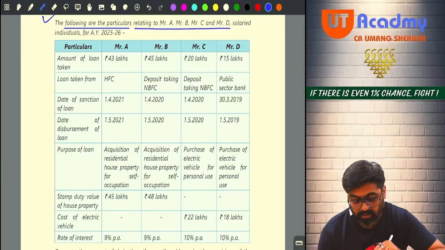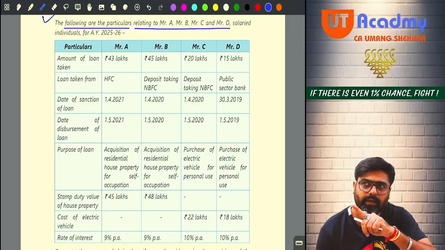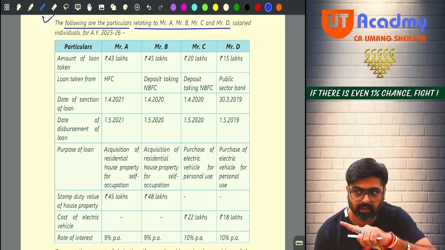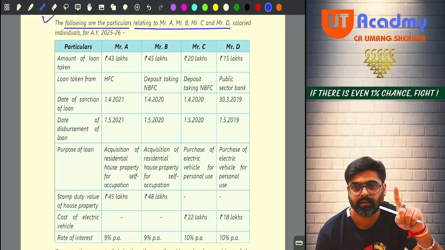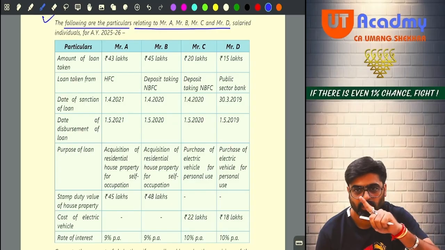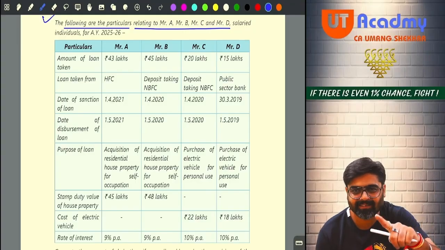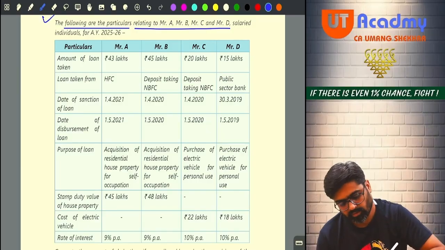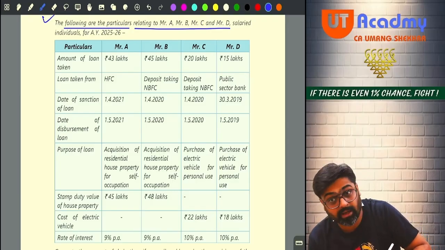The loan was taken between 1st April 2019 and 31st March 2022, that is 19-20, 20-21, 21-22, ending on 31st March 2022. So, is the loan qualifying under 80EE or not?